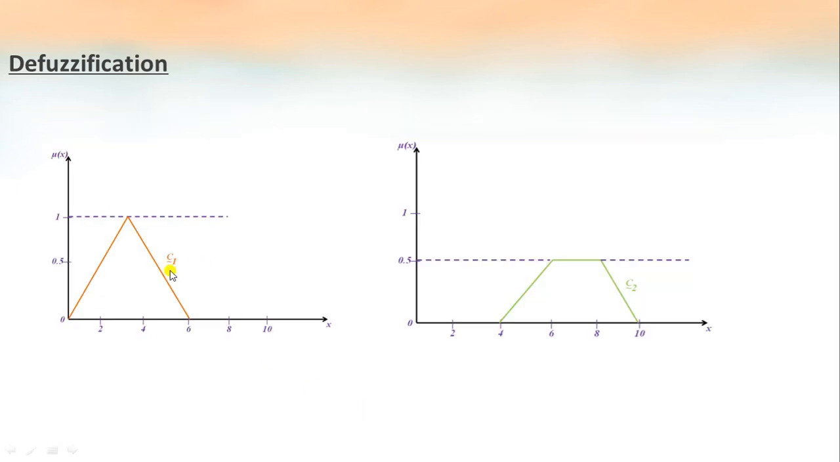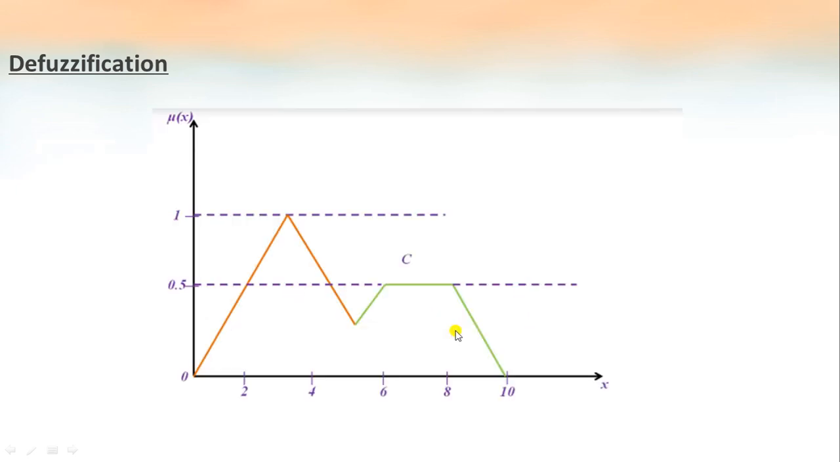Consider this particular fuzzy set C1, which is a triangle shape, and we have another fuzzy set C2, which is a trapezoidal shape. So the final output will be the union of these two membership functions. The output will look like this. Various defuzzification methods include max membership principle, centroid method, weighted average method, mean max membership, center of sum, center of largest area, and finally first of maxima or last of maxima.